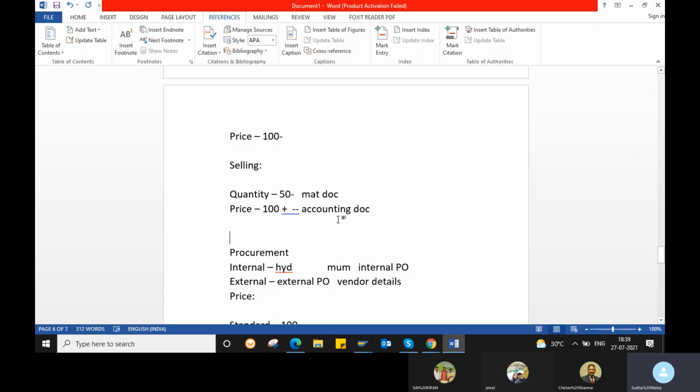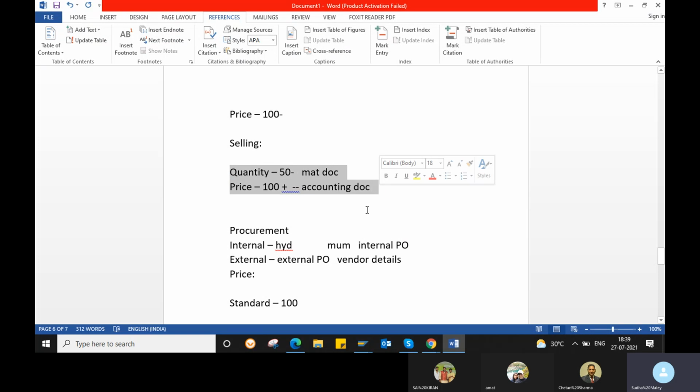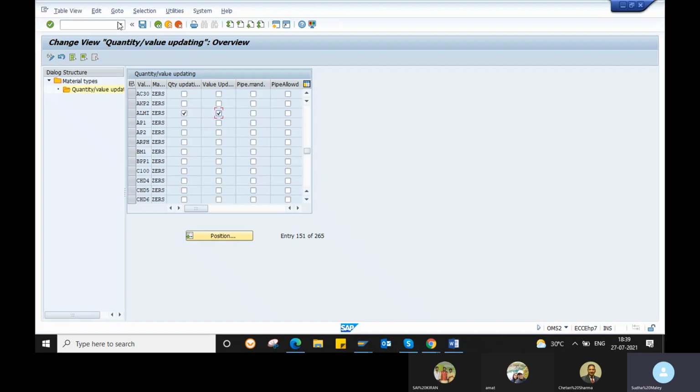Otherwise the accounting document and the material document will not get created. So quantity and value update is very important. The system has to capture your quantity and price movements, whether it is a reduction of quantity or an add-on. That is the significance of SAP.